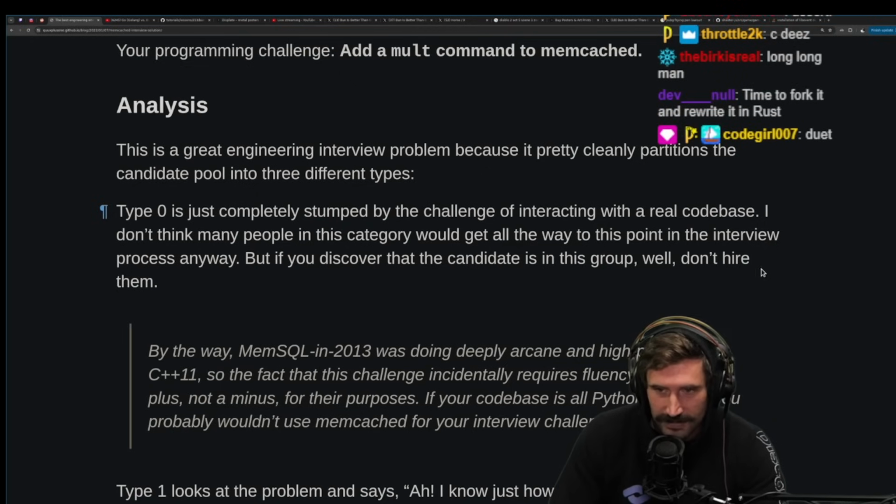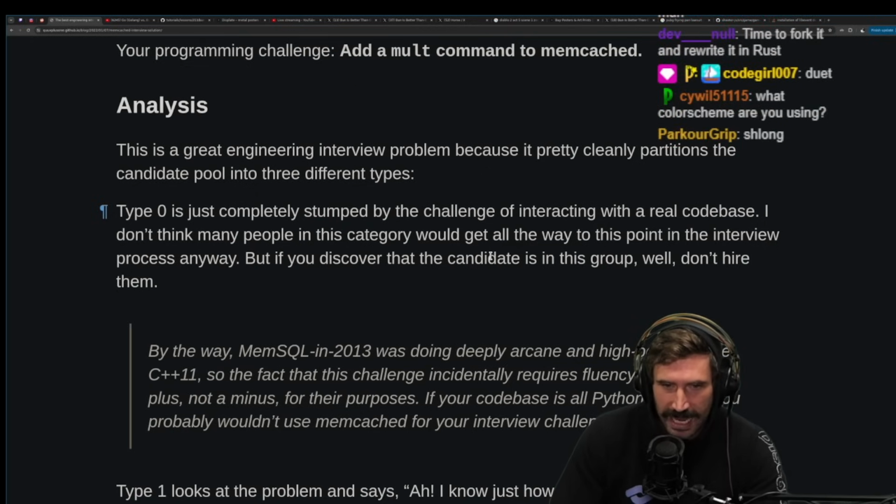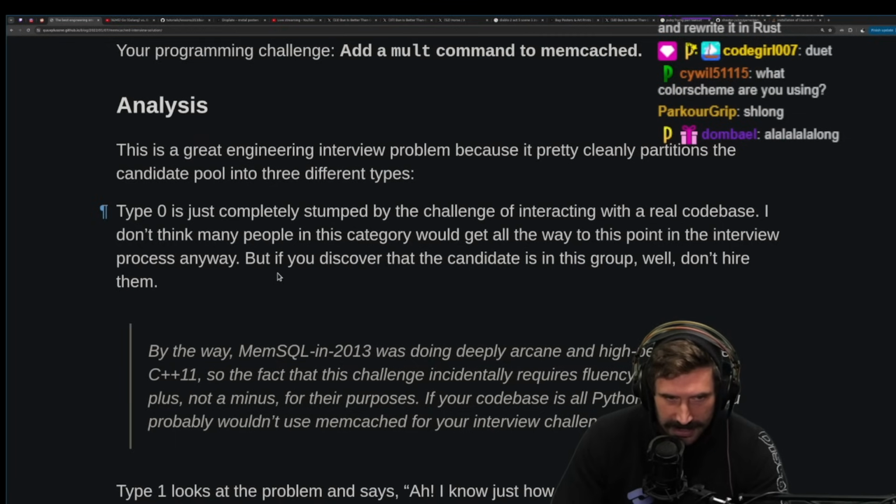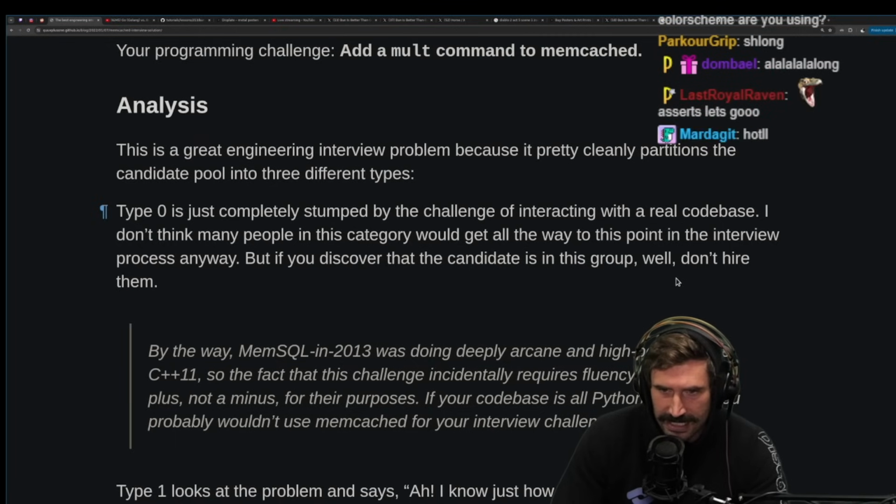I don't think many people in this category would get all the way to this point in the interview process anyways. If you discover that the candidate is in this group, well, don't hire them.